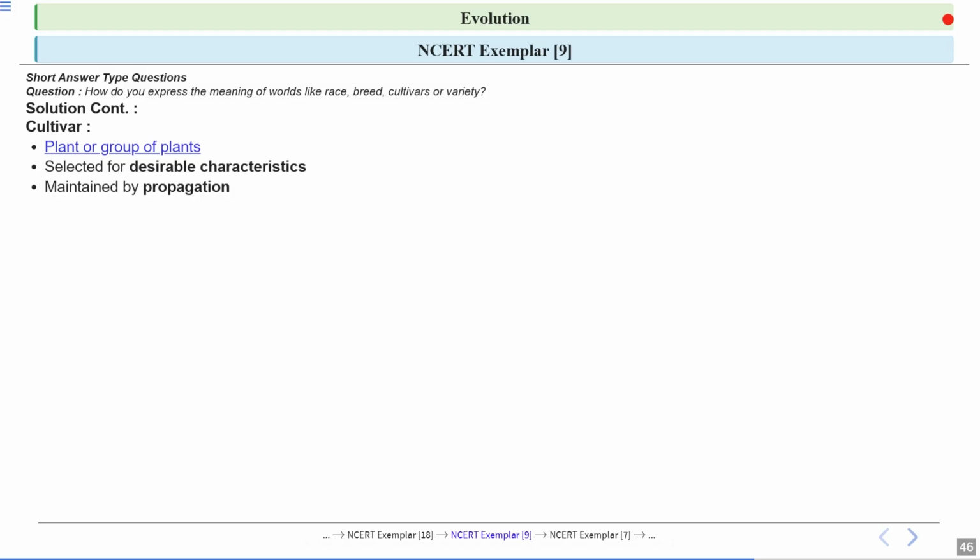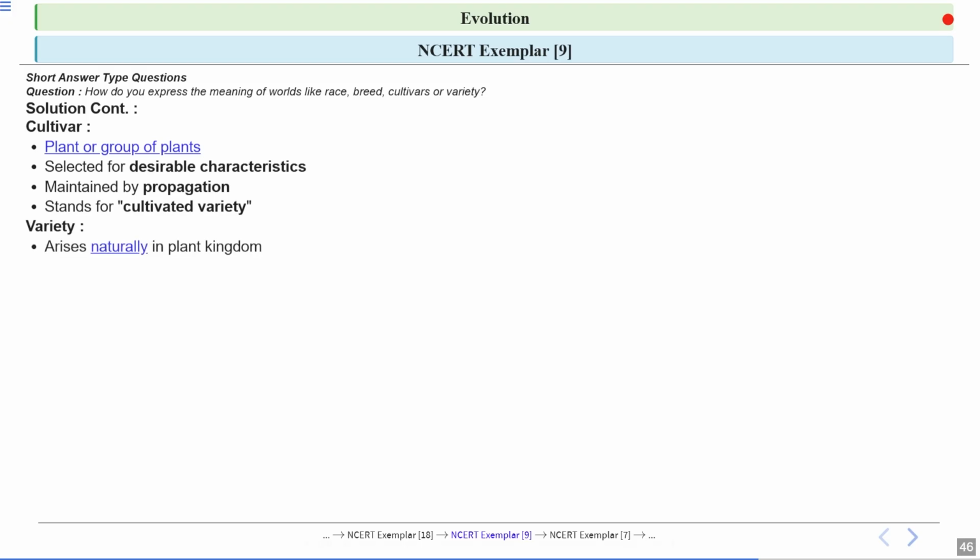Now, propagation is used to maintain cultivars, which means creating new plants from a single parent plant through methods like cutting, grafting, or tissue culture. So this ensures that each new plant retains the same desirable characteristics. So basically the full form of cultivar is cultivated variety. This means the variety has been cultivated by humans and did not occur naturally.